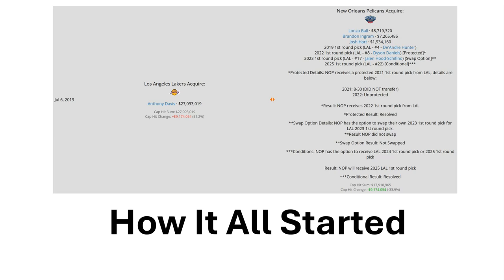In addition, the first-round pick in 2025 is going to be sent over to the Pelicans, because that was an option that New Orleans had. And of course, the 2019 and 2022 picks were also sent over to New Orleans as part of this trade. So let's look into all of the major pieces now. Let's look at the easy parts here.